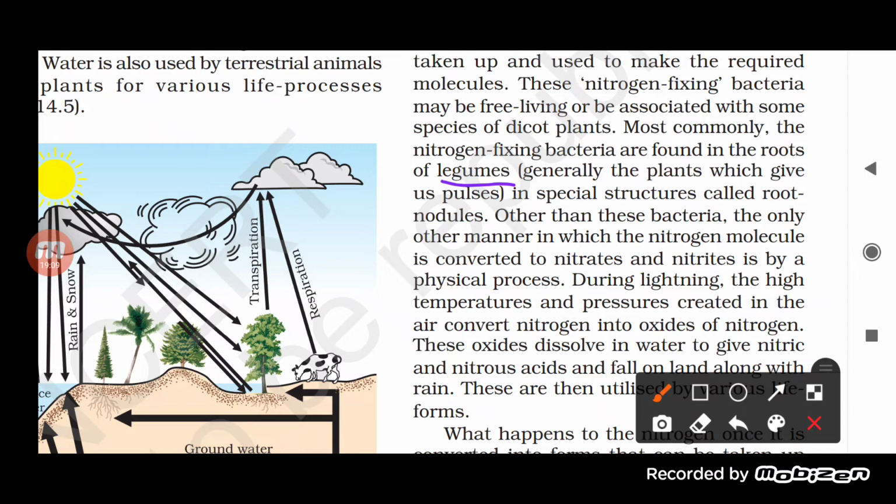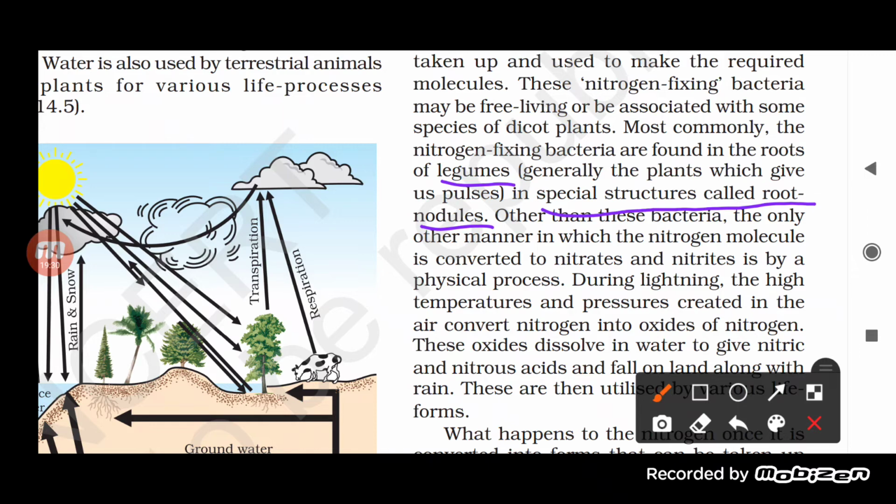So these nitrogen fixing bacteria are present in the leguminous plants, and in the legumes there is a very special structure which we call a root nodule, where these nitrogen fixing bacteria are associated.